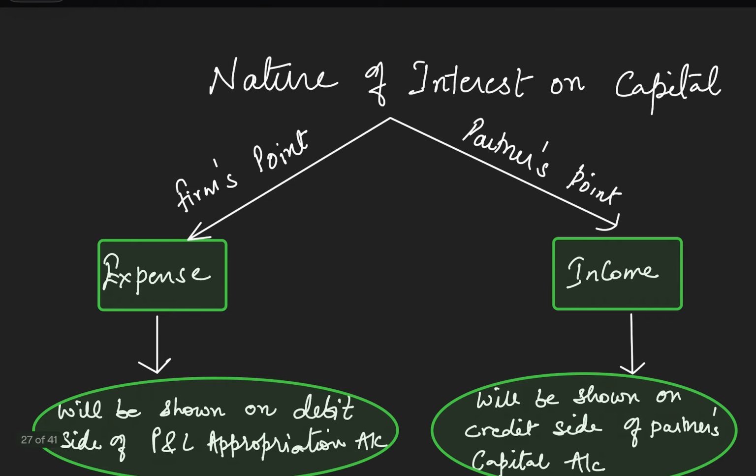Now let us understand the nature of interest on capital. There are two points of view. First, the firm's point of view, and the other one is the partner's point of view. From the firm's point of view, the nature of interest is an expense. And from the point of view of partners, it should be considered as income.